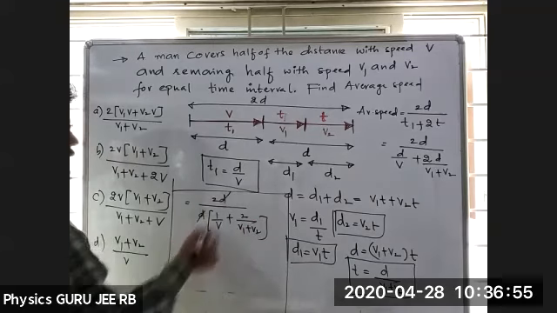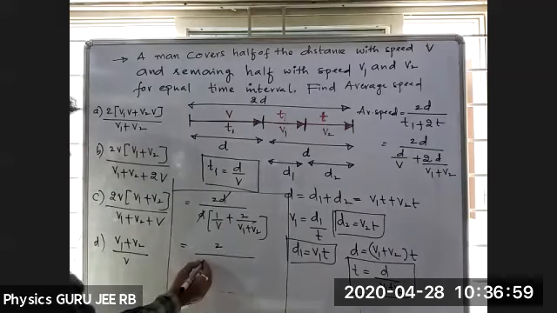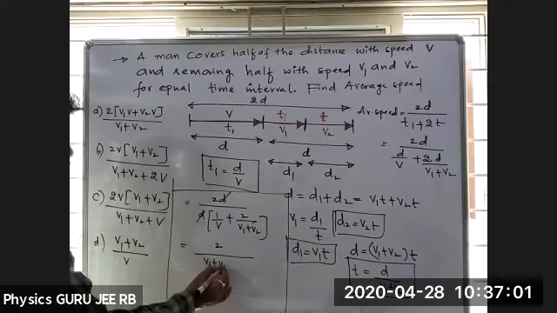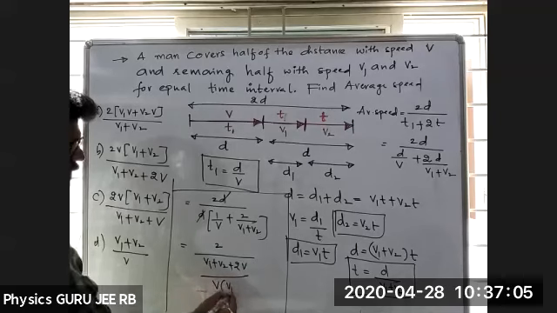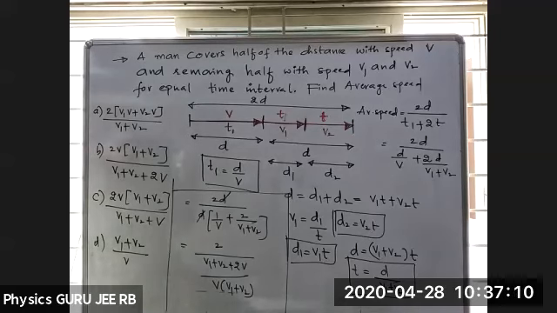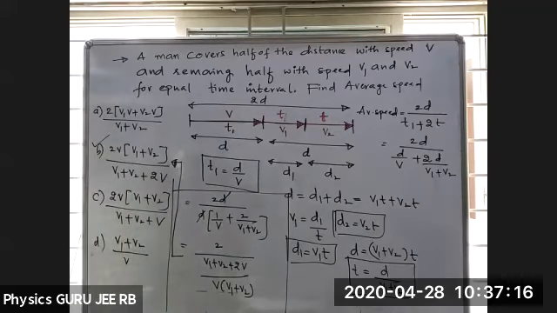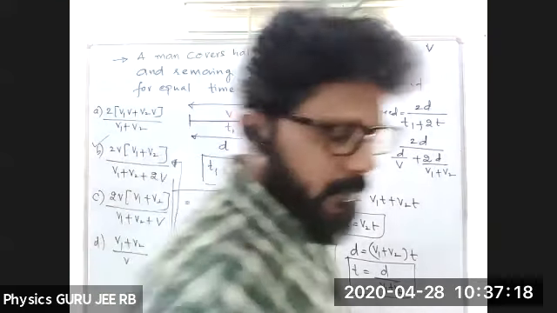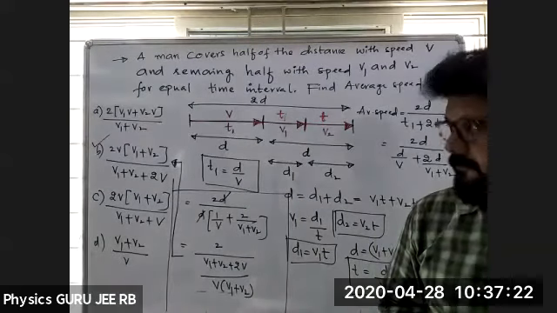Then I have to take the LCM: (v1 plus v2 plus 2v) divided by v into (v1 plus v2). Simply take this to the numerator, and option B will be the answer. How many of you got option B?